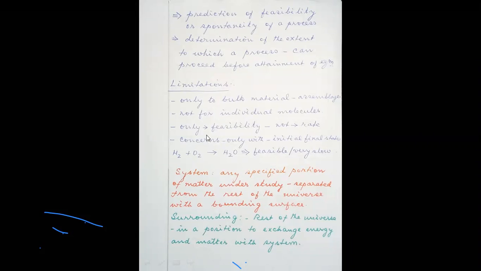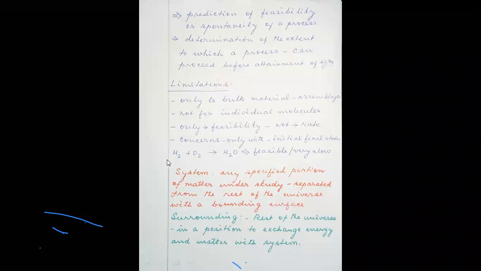Whether the process is feasible or not is discussed by thermodynamics, but the rate of a process, how fast the reaction can go on, whether it is a slow process or a fast process, is not discussed by the calculations and theories of thermodynamics. Also, it concerns only the initial and final state of a particular substance. It is not at all worried about the path by which the process is taken up.